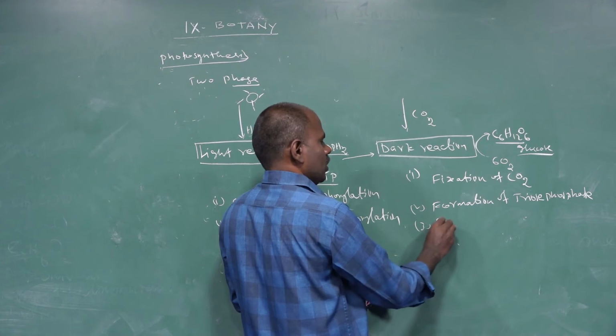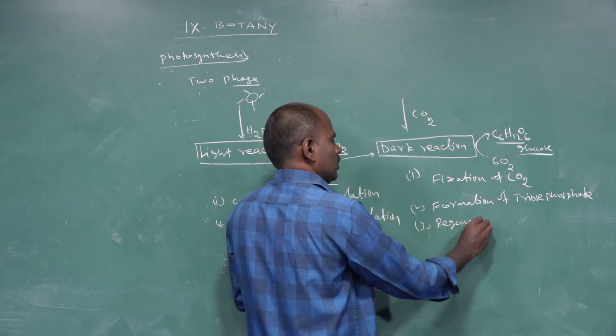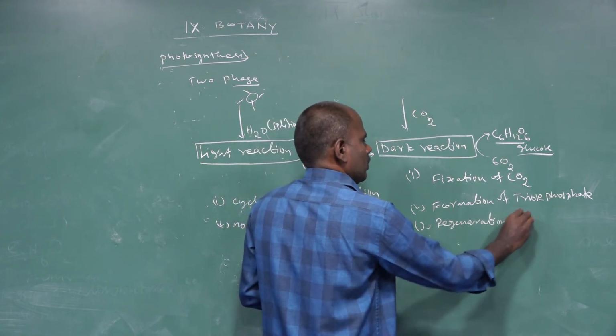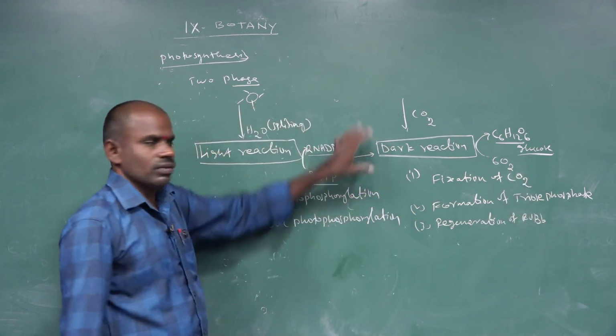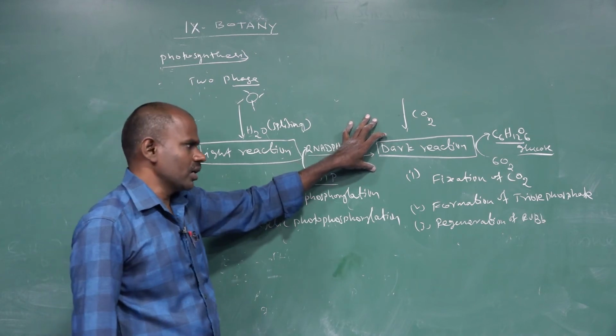And third, regeneration of RuBP. There are three steps involved only in the dark reaction. What are the three steps involved in the dark reaction?